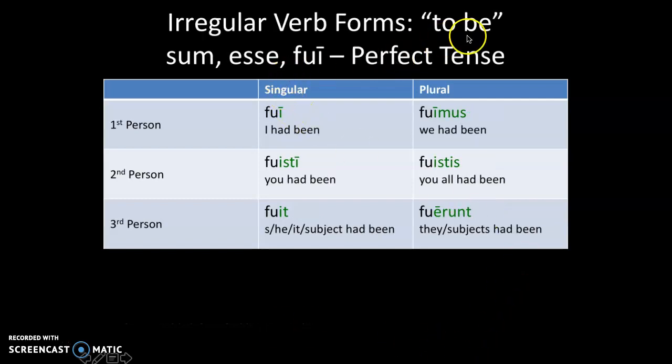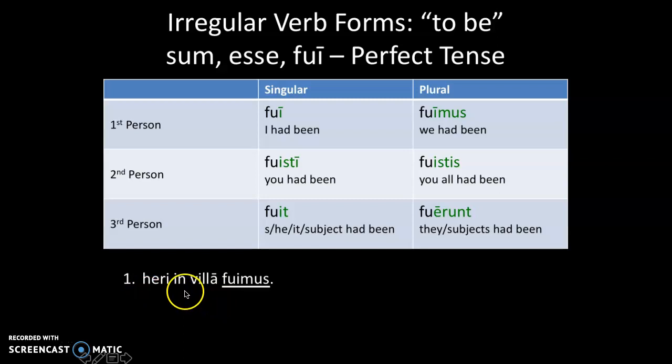Now, the irregular verb to be also has a perfect tense. This one is a little bit trickier. It's hard to do this one in just a moment in time. Oftentimes, the way you translate it can be interchangeable with the imperfect. So we also take the base from the third principal part, which is fu, and then add the endings i, isti, it, imus, istis, erunt.